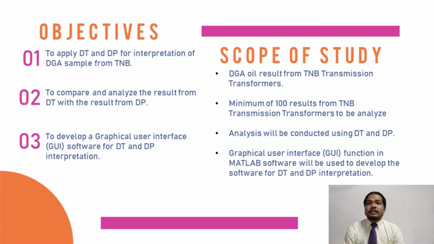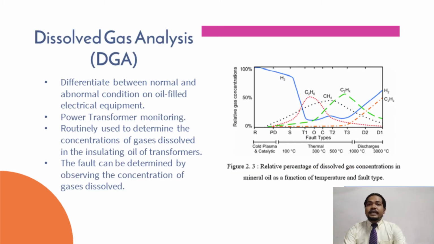The scope of this study has 4 scopes. Firstly, the DGA oil results from TNB transmission transformers. The second scope is that a minimum of 100 results from TNB transmission transformers need to be analyzed. The analysis will be conducted using DT and DP interpretation. Lastly, the graphical user interface GUI function in MATLAB software will be used to develop the software for DT and DP interpretation.